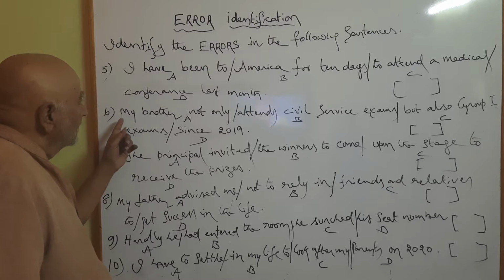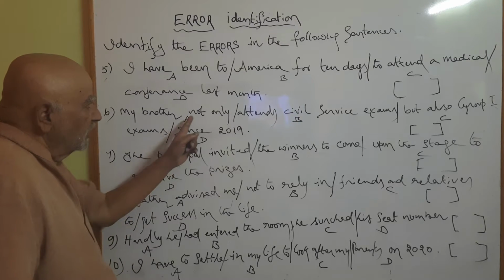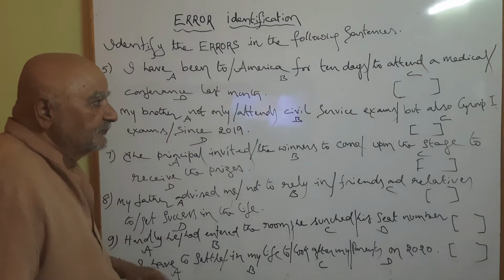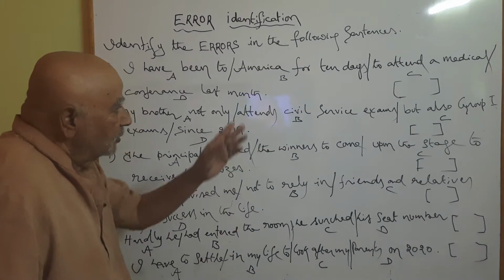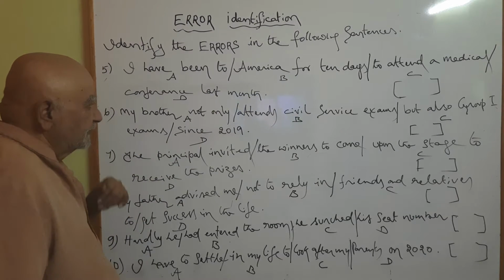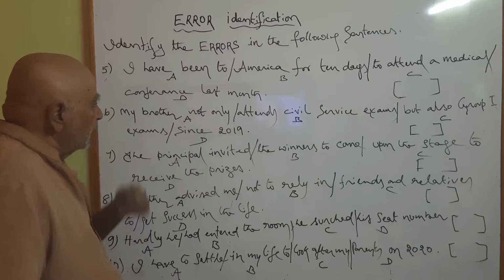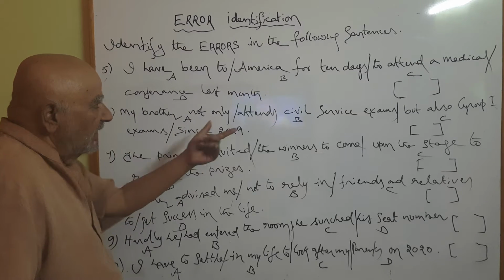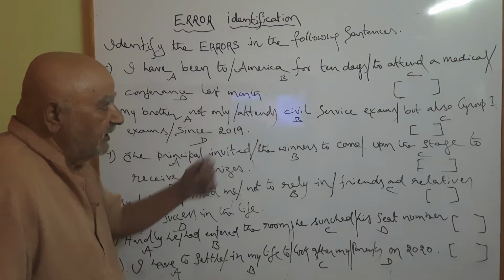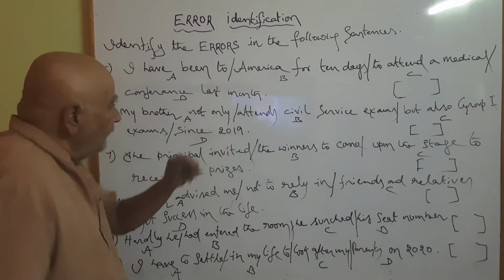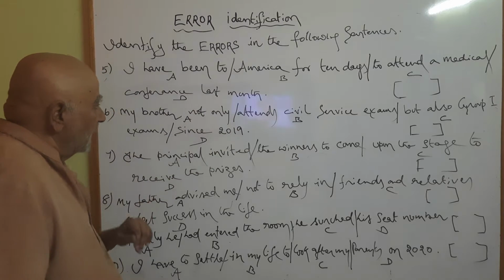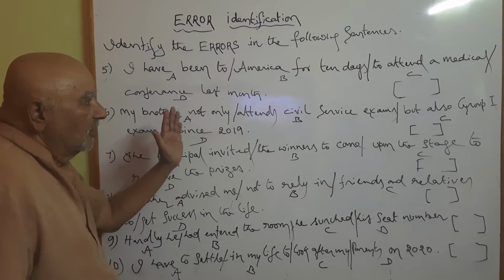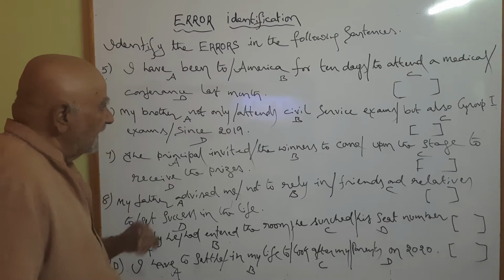Second one. My brother not only attends civil service exams but also Group 1 exams since 2019. See, my brother not only, A part, attends civil service exams, B part, but also Group 1 exams, C part, since 2019, D part. So, divided into 4 parts, identify the error.